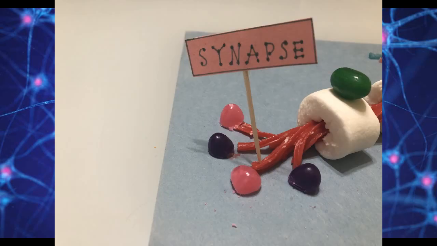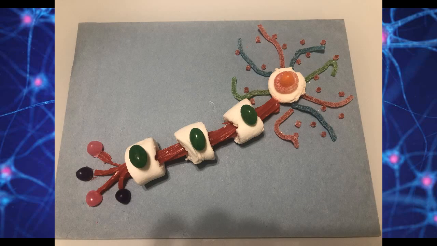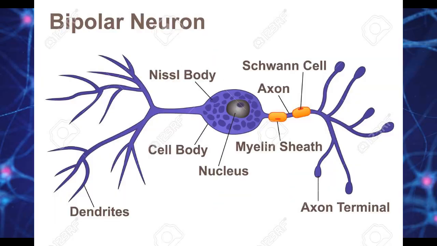There are axosomatic synapses, which is the axon directly sending information to the soma. Axospinodendric synapses, which the axon sends signals to the dendritic spine. Axodendric synapses, a synapse that sends signals directly from the synapse to the dendrite. And axospinodendric, which is a synapse of one axon communicating to the other axon that sends signals to the dendritic spine. There are also many different types of neurons, such as a unipolar neuron and a bipolar neuron.